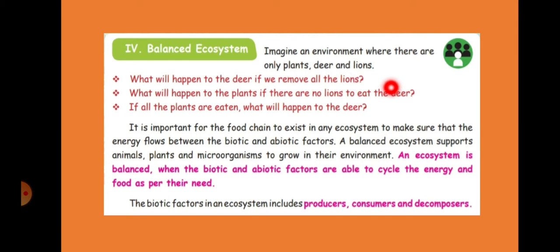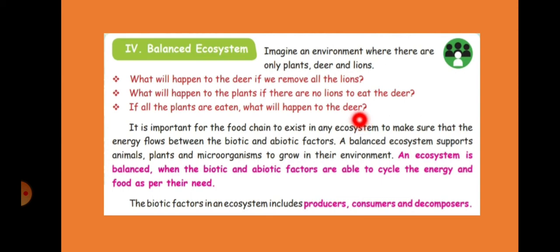So many deer will be coming, right? The number of deer will increase. And what will happen to the plants if there are no lions to eat the deer? All the deer will eat plants, right? All the plants will be eaten by the deer. And if all the plants are eaten, what will happen to the deer? So all the plants were eaten by the deer. Now from where will the deer feed next time? Where will it get food?